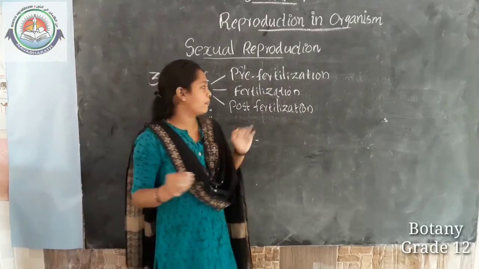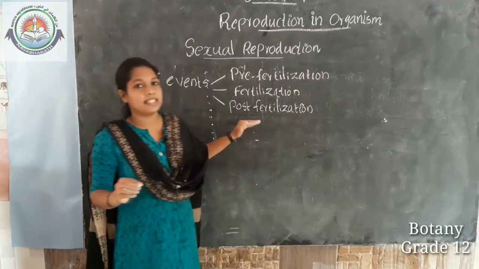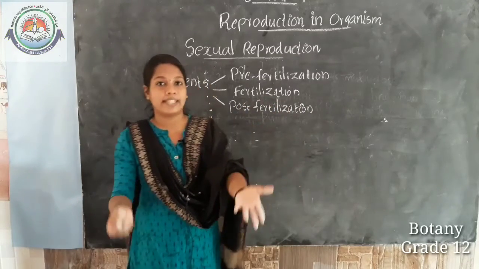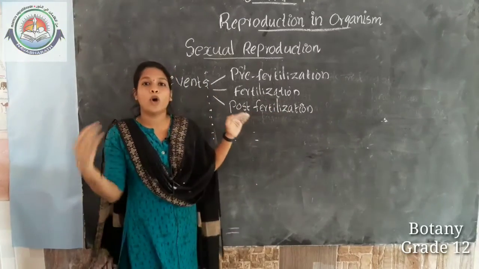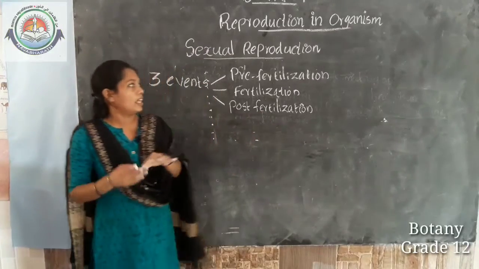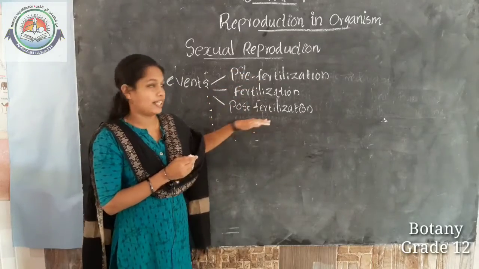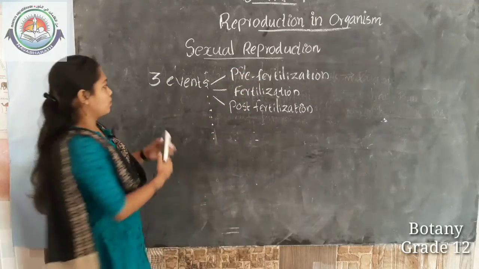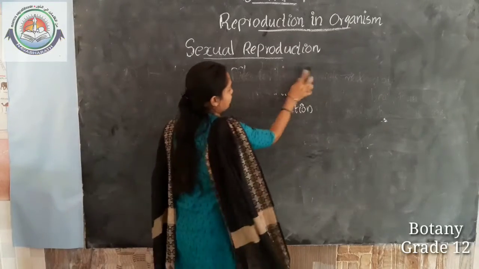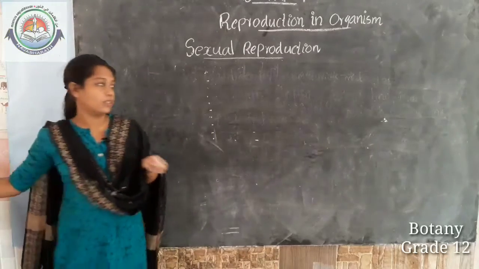And in the case of post-fertilization, the changes or events that occur just after fertilization are termed as post-fertilization. Did you get that? Okay, then we will study each step in detail.